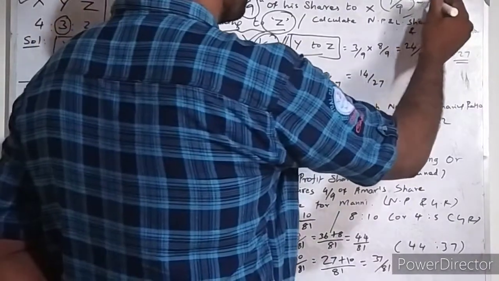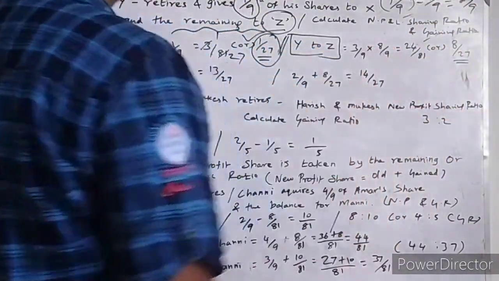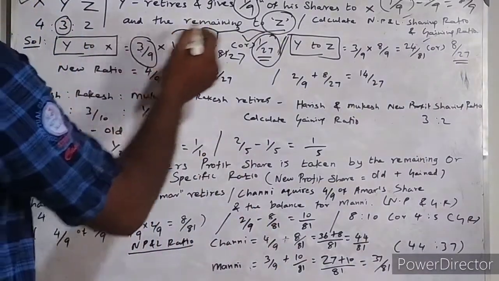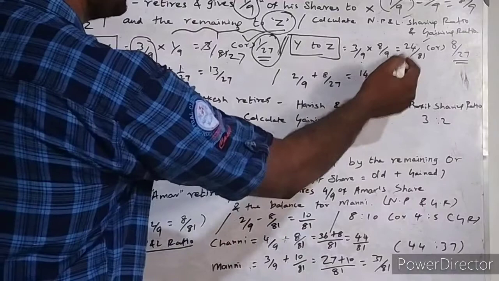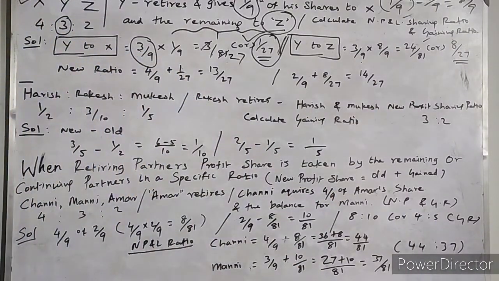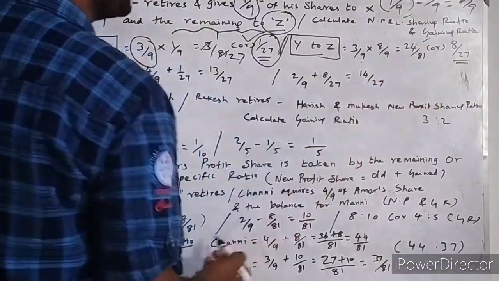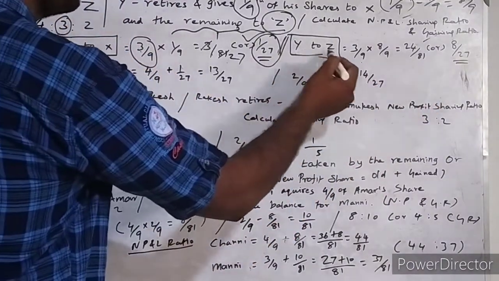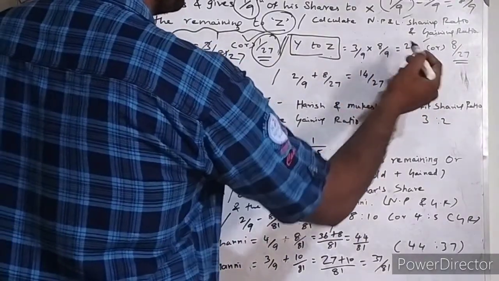If you subtract 1 by 9, the remaining will be 8 by 9. This 8 by 9 goes to partner Z. So 3 by 9 into 8 by 9. 9 into 9 is 81, 3 into 8 is 24.